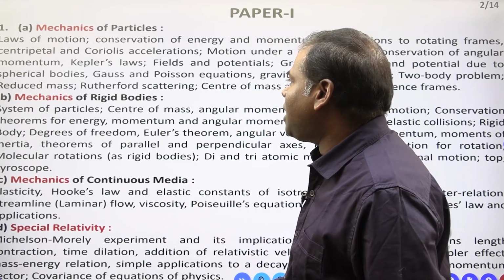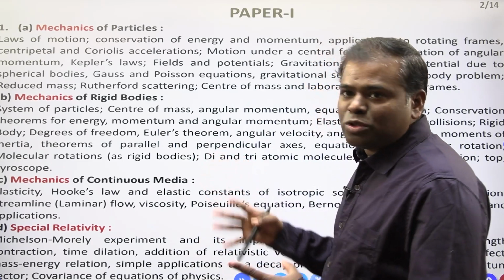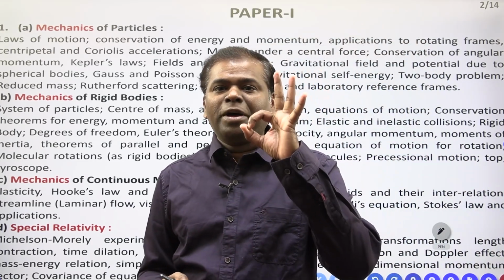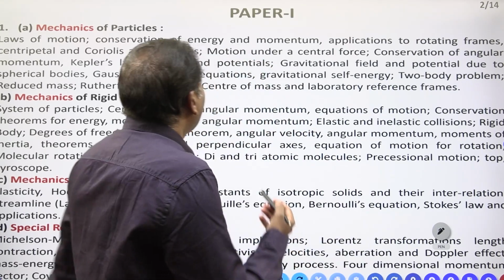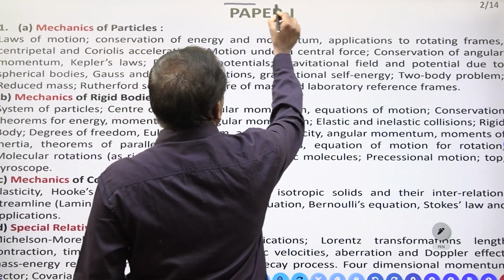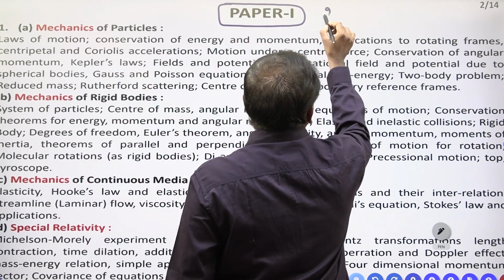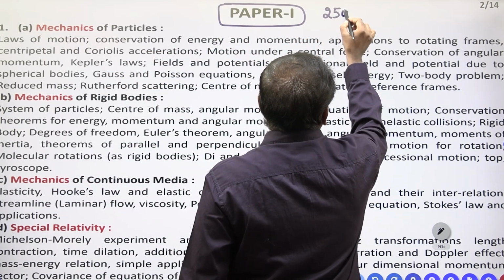Here, how many papers are there in total? Total 7 papers are there. Now you have to see. Here paper 1 and paper 2 are there. Majorly they divided it into paper 1 and paper 2. Paper 1 is for 250 marks.